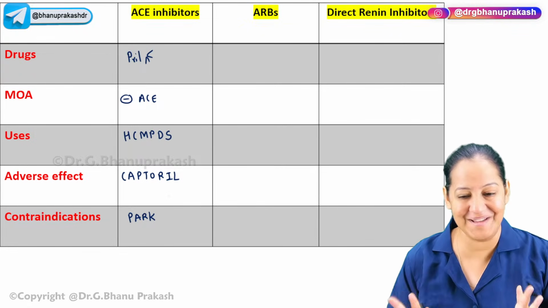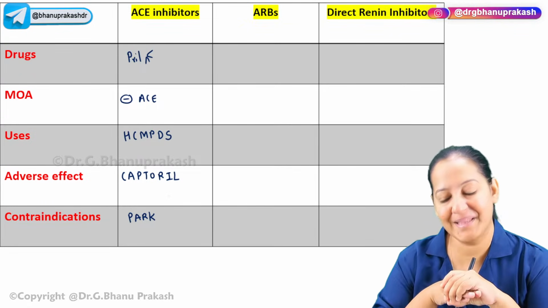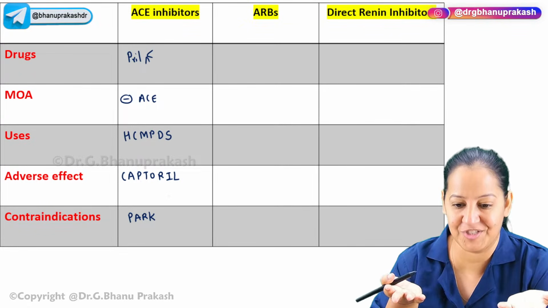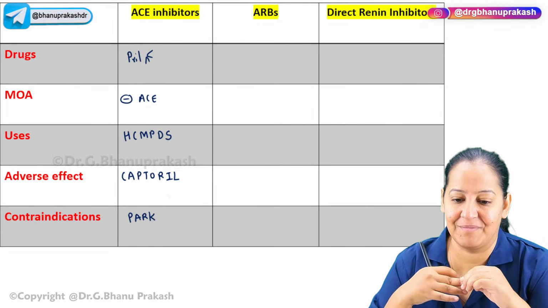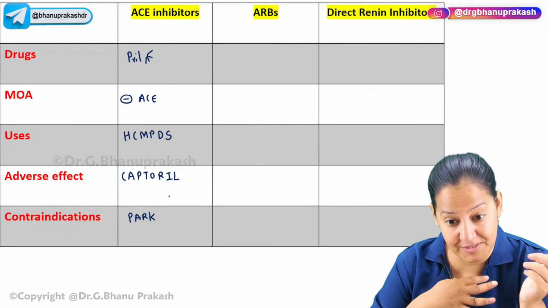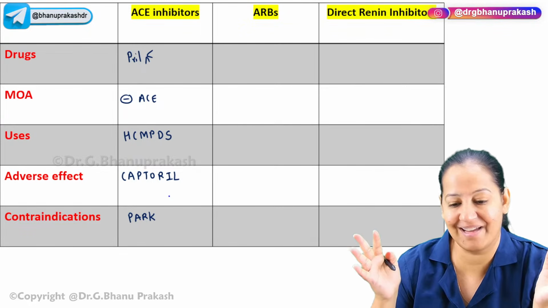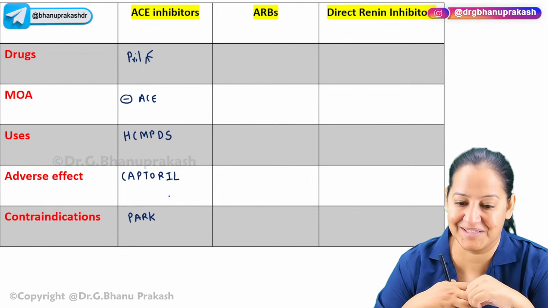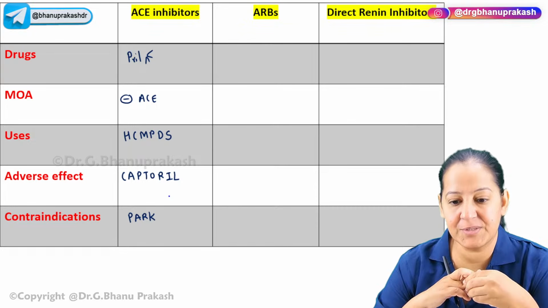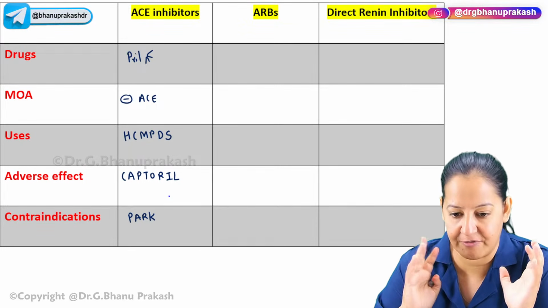Master charts. I call them master charts. They are really master charts. Make them for complete pharmacology, not only a few chapters. Here, I'm doing a rapid revision. I wish I could have a conceptual course of pharmacology, where I could teach you pharmacology for hours and hours, and teach you all the master tables here. But since it is a rapid revision, I will give you an overview. The rest of the things you have to revise by yourself.